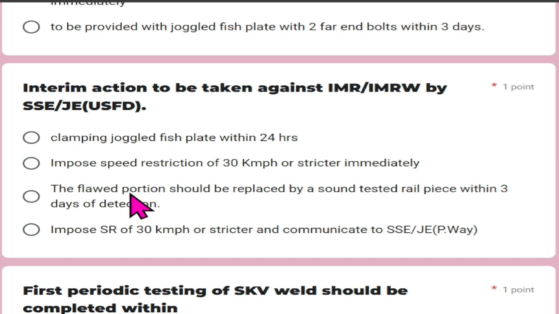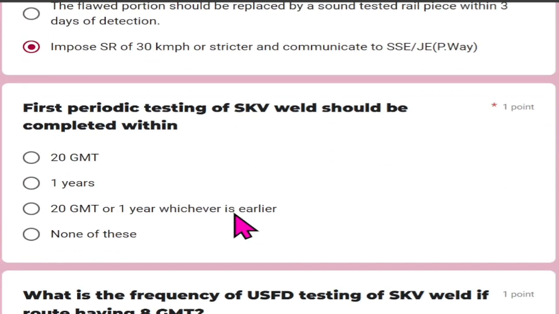Interim action to be taken against IMR or IMRW by SSC or JE USFD. So SSC or JE USFD, the flawed portion should be replaced by a sound tested rail piece within 3 days of detection. No. Here the answer should be impose SR of 30 kmph or stricter and communicate to the SSC or JE PWAY. So option 4 is the right answer.